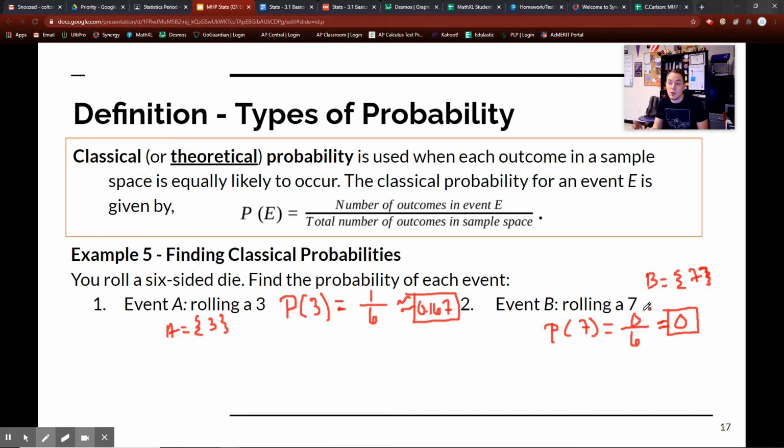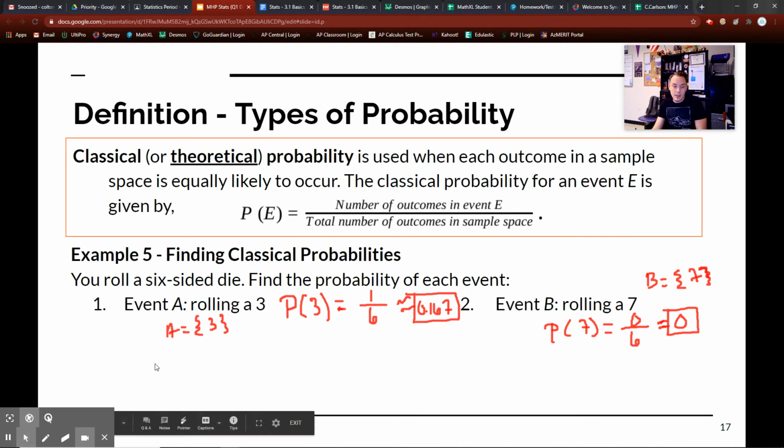This is what we call a null event. That means that's simply not possible no matter what, given the circumstances of the 6-sided die. Given that it is a 6-sided die, it is impossible for you to roll a 7. All right, let's move on.